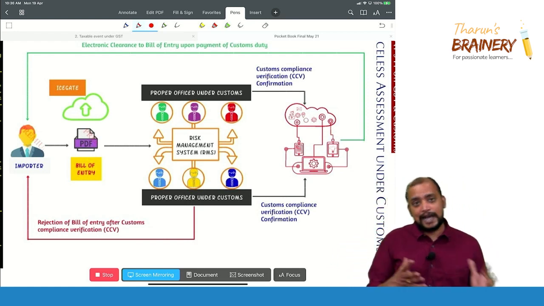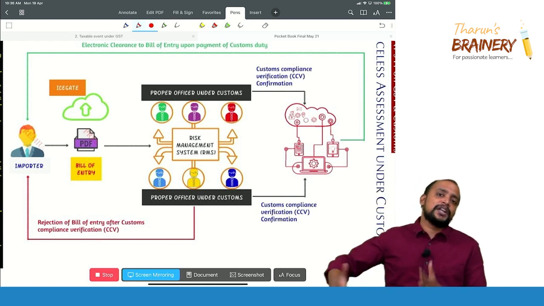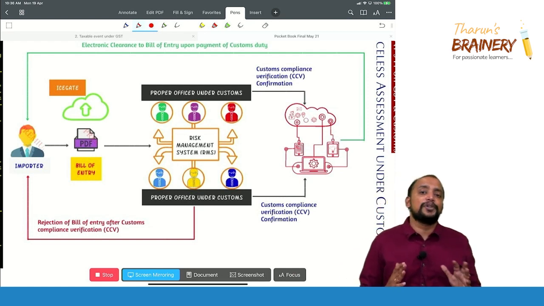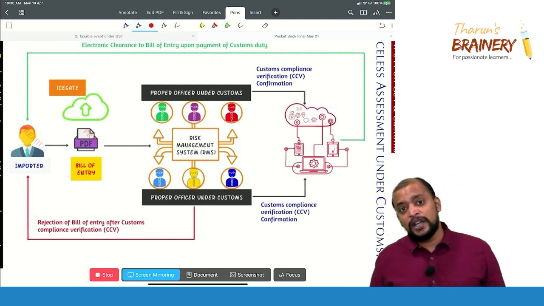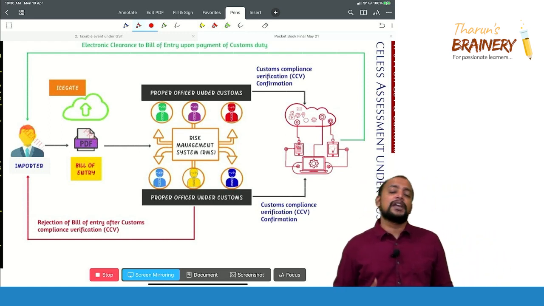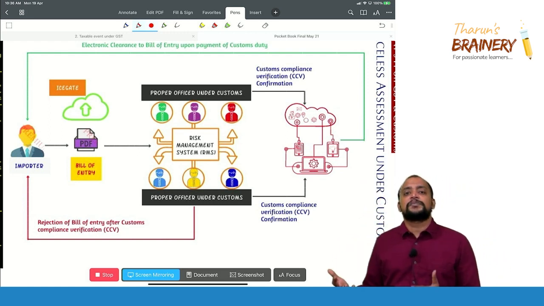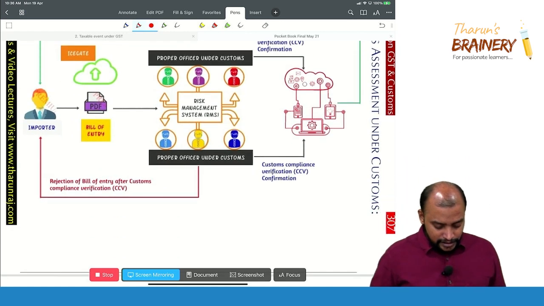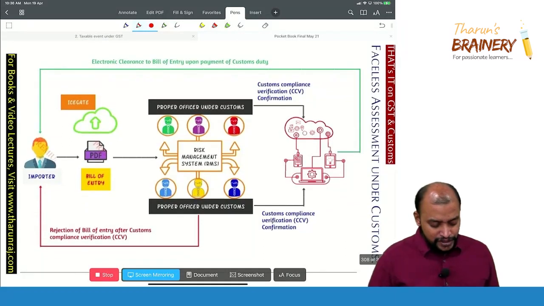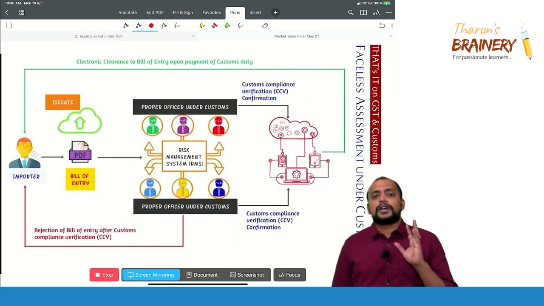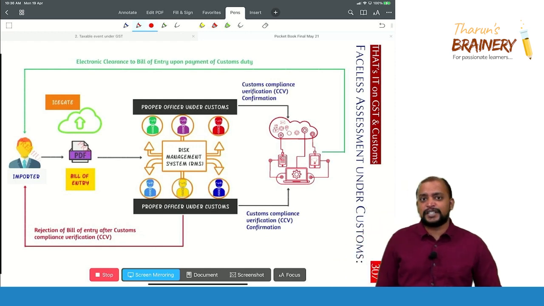So this is the start, but we don't know what will happen in the future with respect to all other aspects. Right now the filing of the bill of entry is made this way, wherein the bill of entry will not go to the jurisdictional officer alone, it may be given to any officer for customs compliance verification. Okay, so that is this. These are the various procedures that we have in the context of customs, import and export procedures and the other aspects.